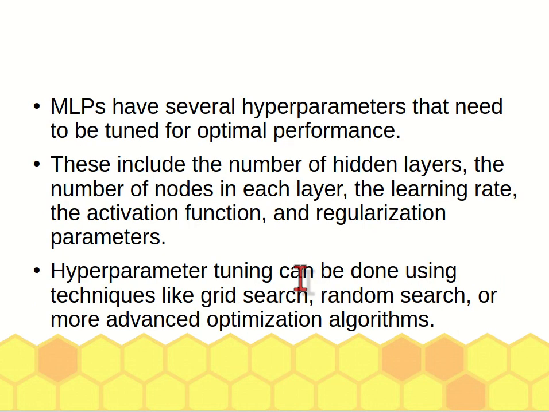During the training, you can do several parameter tunings. For example, the number of hidden layers, how many nodes in each layer, the learning rate, the activation function. All these are hyperparameter tuning. So you can apply grid search or random search to do the parameter tuning. That is the option other than manual tuning. Systematic tuning can be done using grid search or random search.